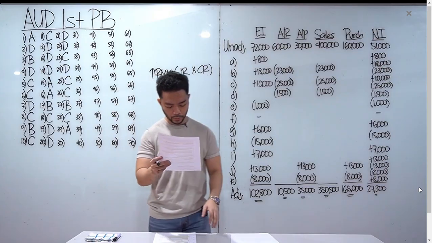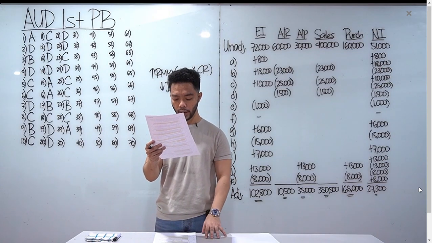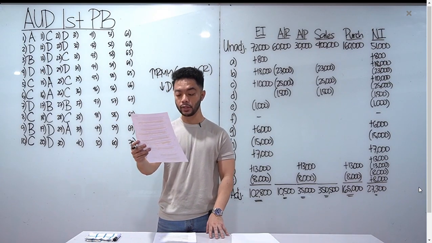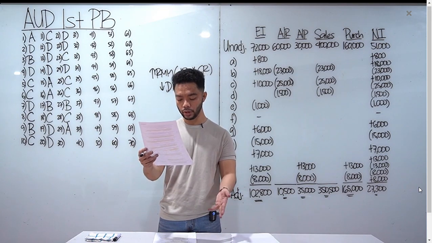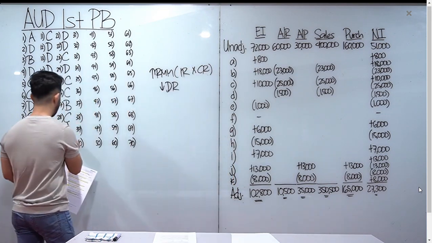Number 30, the accounts payable department usually has the responsibility for verifying the propriety of acquisitions by comparing the details on ito yung three-way match: purchase order, receiving report, and vendor's invoice. Letter B for number 30.